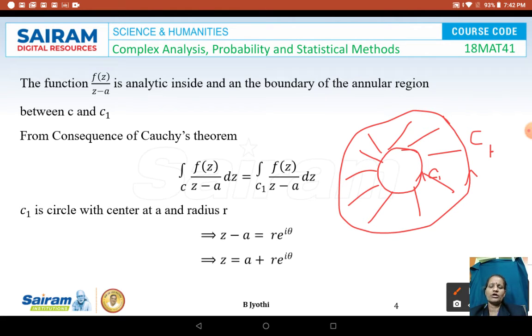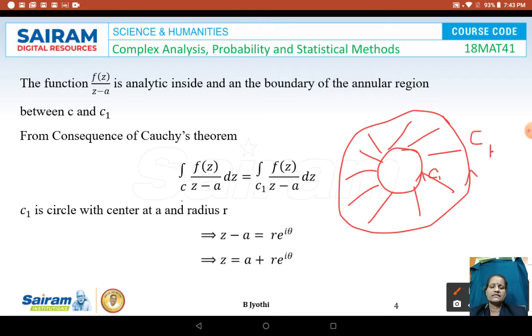From the consequences of Cauchy's theorem which we have learnt, we know that the integral of f of z by z minus A along the curve C is equal to the integral of f of z by z minus A along C1, where C1 is a circle with center at A and radius r units.